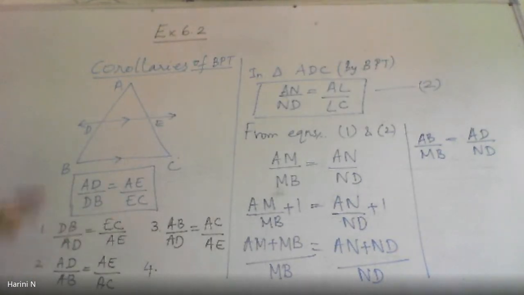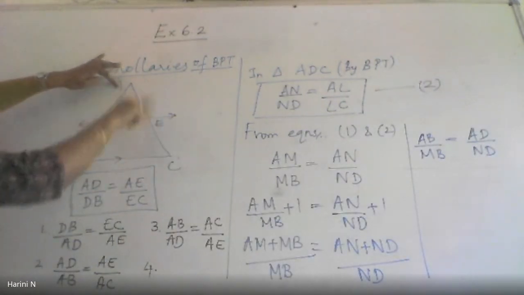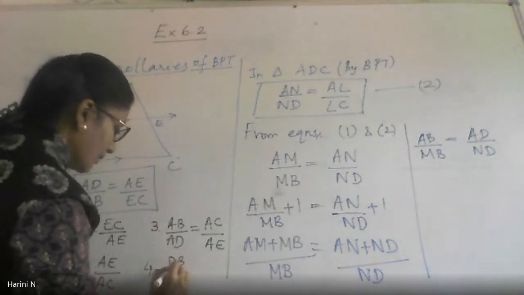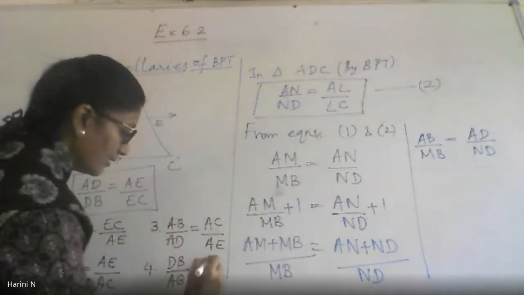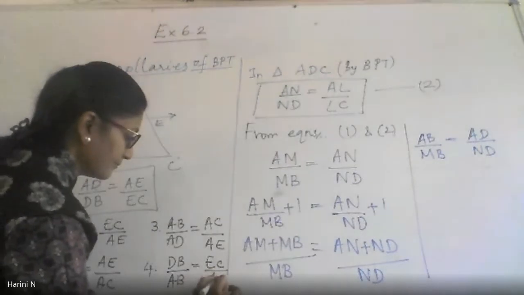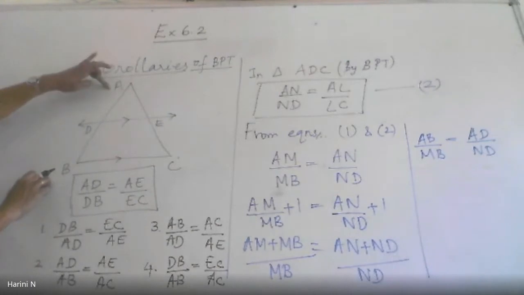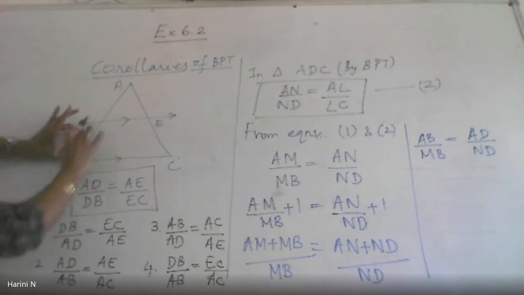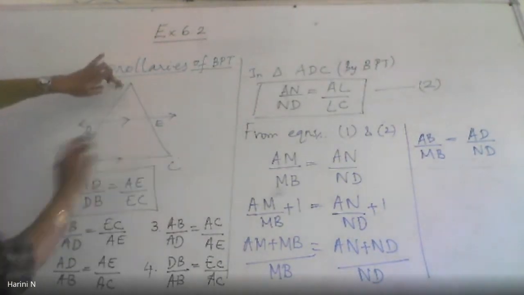It's very obvious. See, I took AD divided by whole length AB. Then I took AE divided by AC. There is another way of looking at the same four segments. Can I take DB by the whole length AB is equal to EC divided by AC? Can I take that? I took this AD and whole length AB, then AE, whole length AC. In the same way, I will take this smaller segment DB and divide it by the whole length AB. In the same way, EC, divide it with AC.